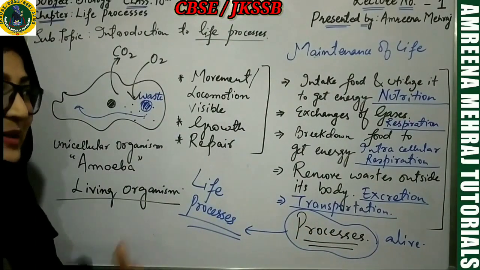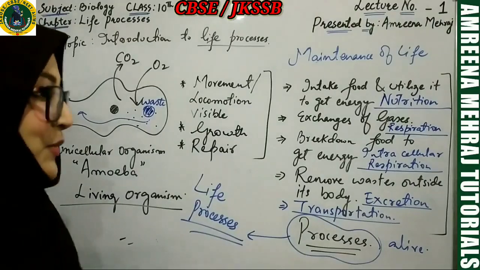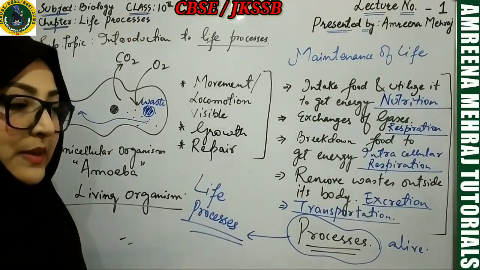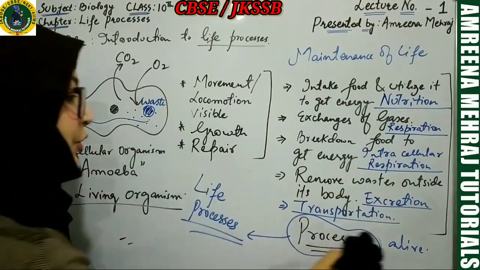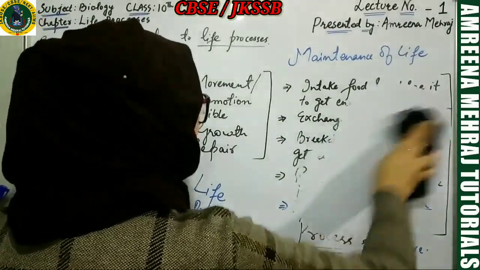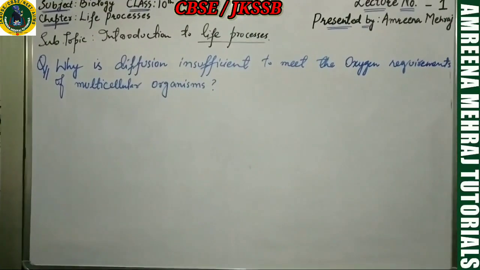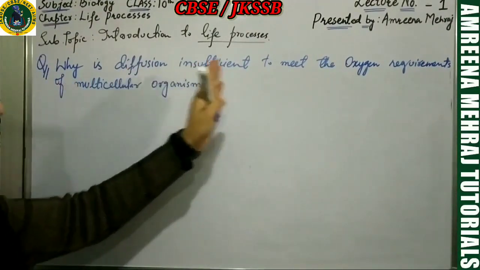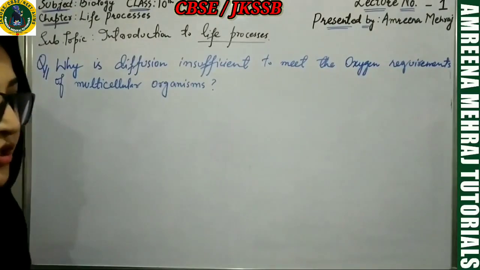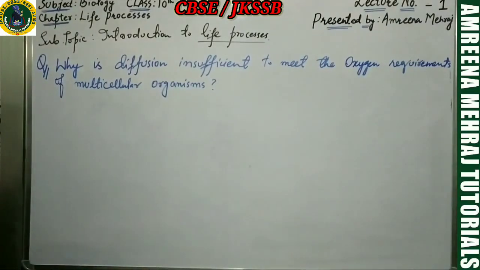Okay? Now let's move ahead. My dear students, there is a very important actual question which you need to understand at this point of time. Let me make you understand that. So it's a very simple question. Why is diffusion insufficient to meet the oxygen requirements of a multicellular organism?